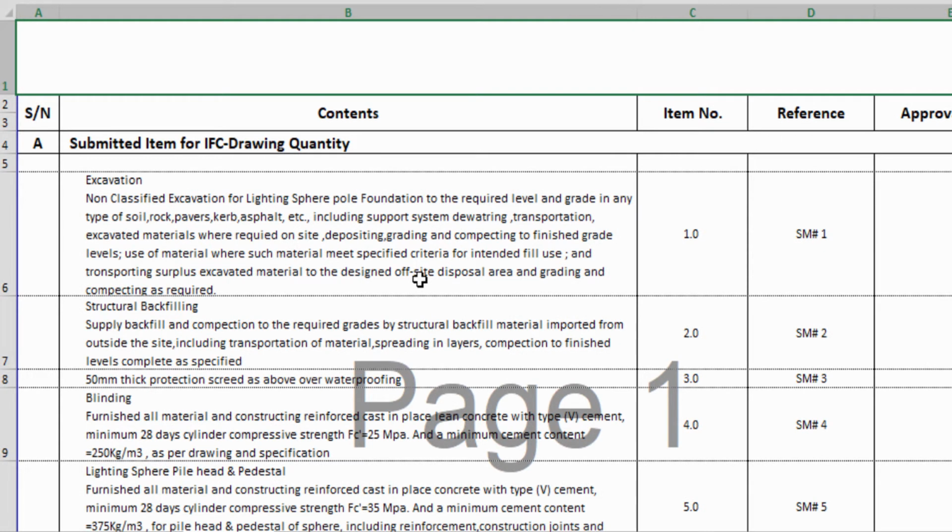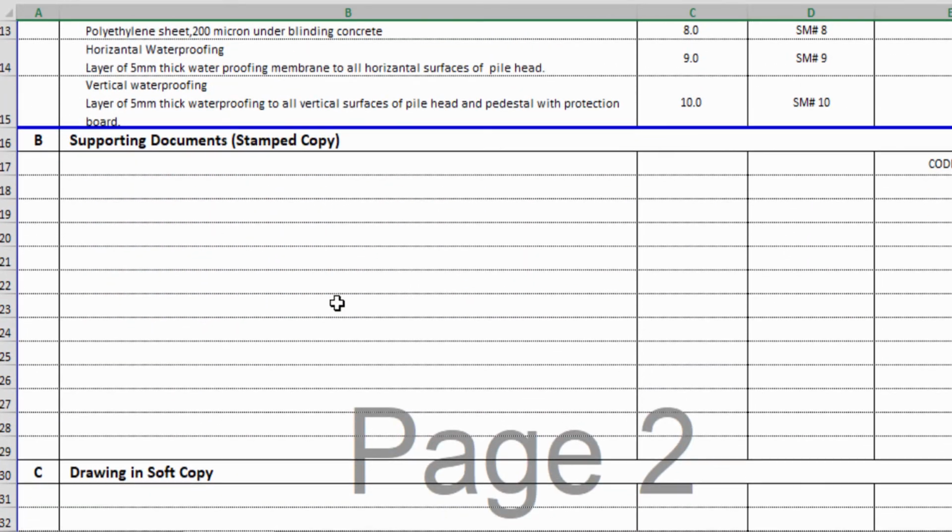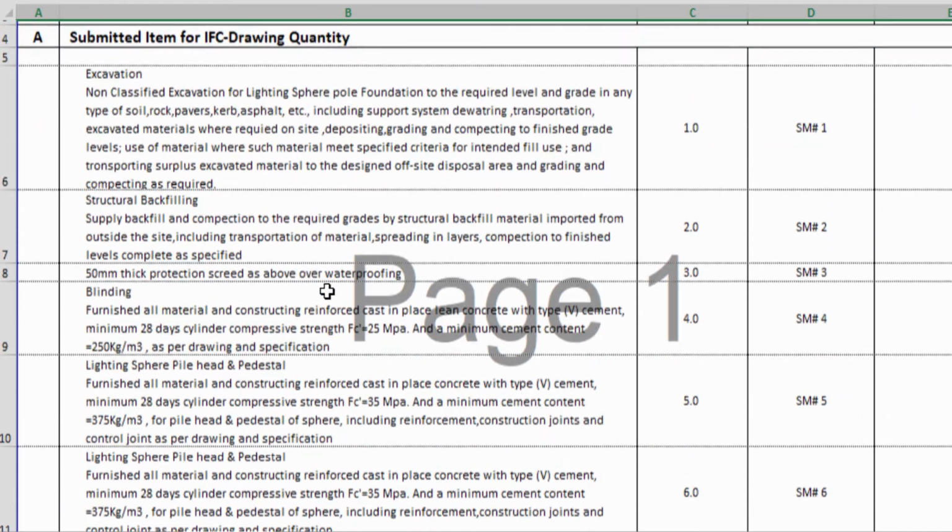Contents mean whatever we are going to submit as one sheet that is coming up to here. It is basically a way to manage your work. It is simply like the chapter list at the start of a book. In the book there is introduction 1, 2, 3, 4 and topics, and so on, and the order follows according to this. So all these things are basically maintaining your record.